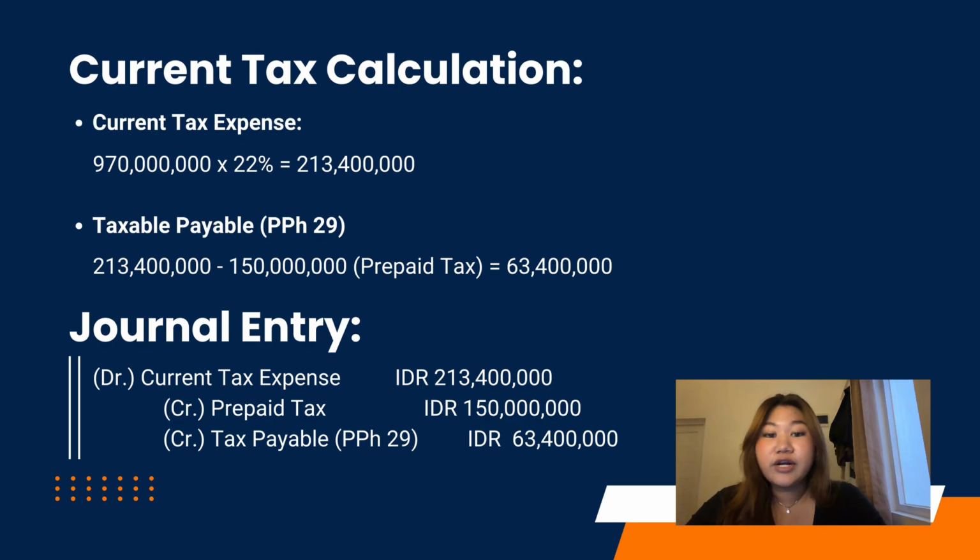63,400,000. And for the journal entry, we debit our current tax expense for 230,400,000 Indonesian rupiah, then credit the prepaid tax for 150 million Indonesian rupiah, and finally we credit our tax payable of 63,400,000 Indonesian rupiah. This ensures that our tax liabilities and prepayments are fully balanced and accurately reported. Next, my friend Michelle will explain.